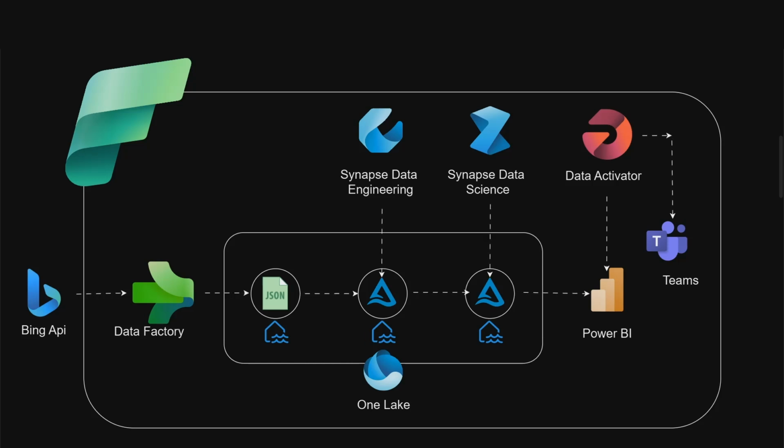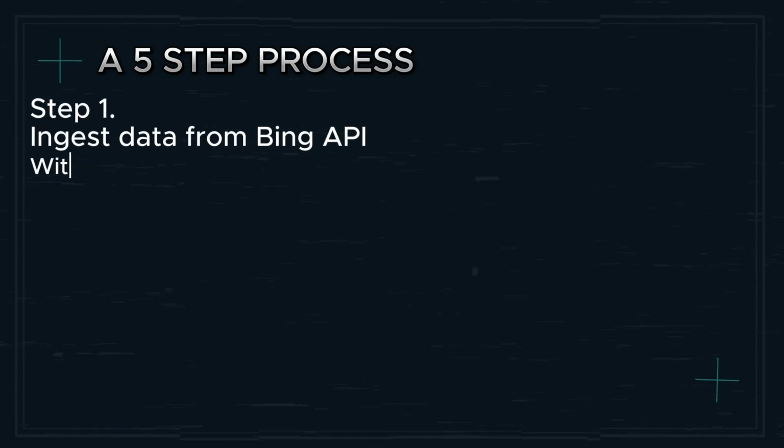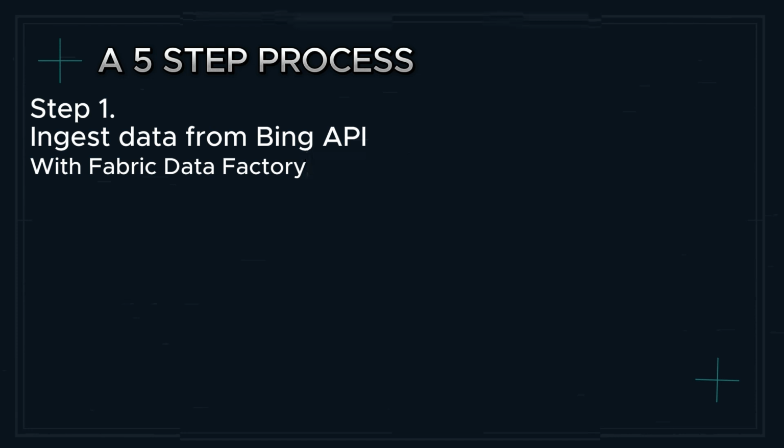So this project, if you look at it, is actually a 5-step process. And in the first step, if you remember, we're going to be using the Data Factory to connect to the Bing API and ingest all the latest news data. And where's that going to? That's going to the Lakehouse database as a JSON file format, just as a reminder.